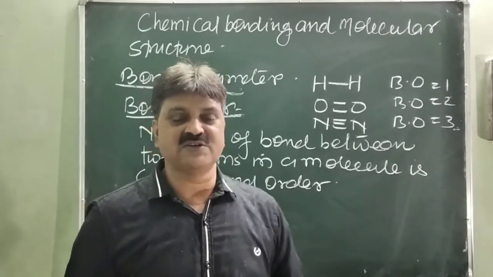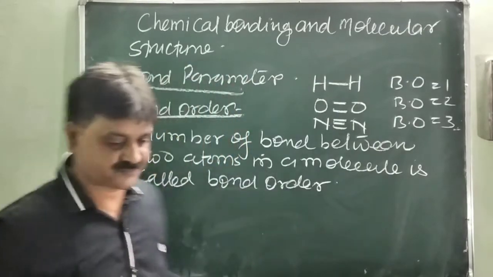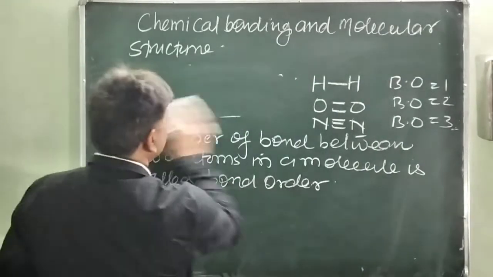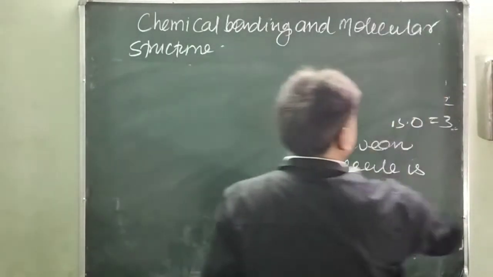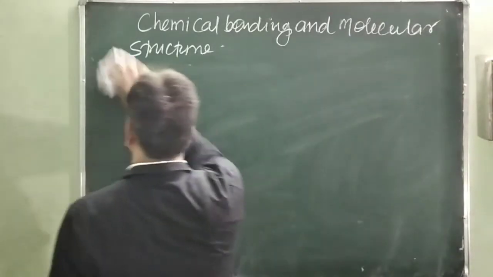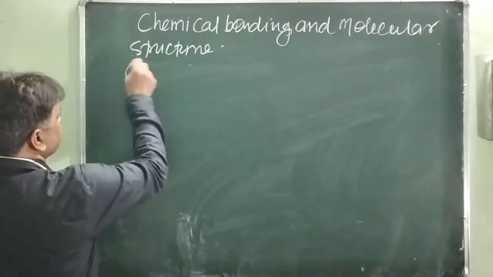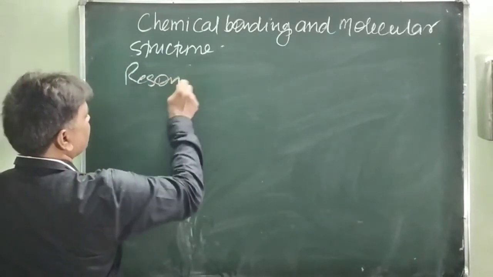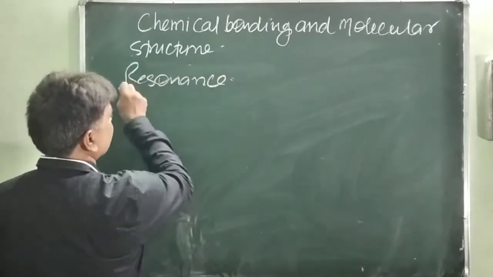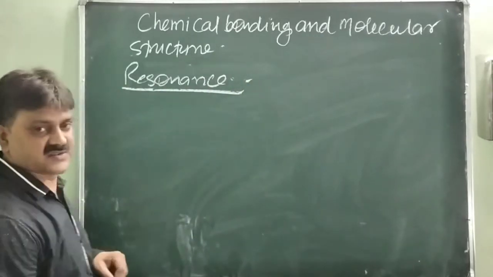Now we will discuss resonance. What is resonance?